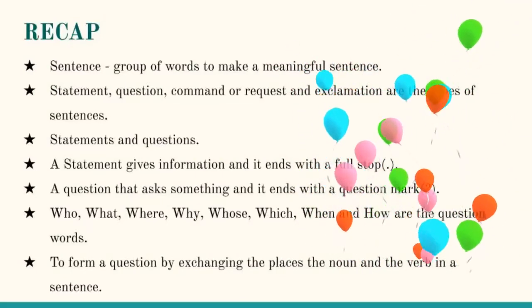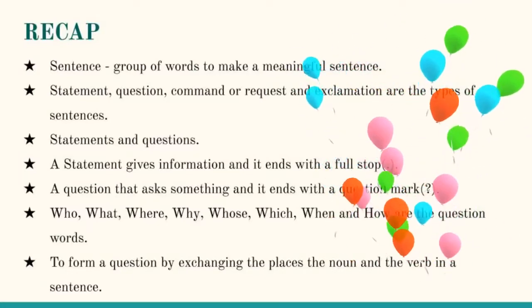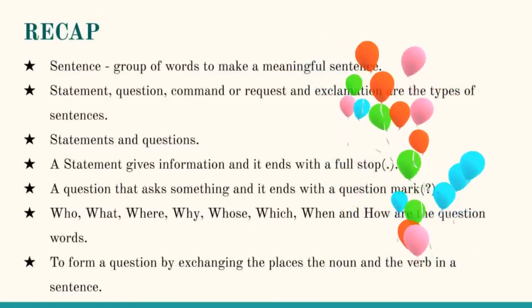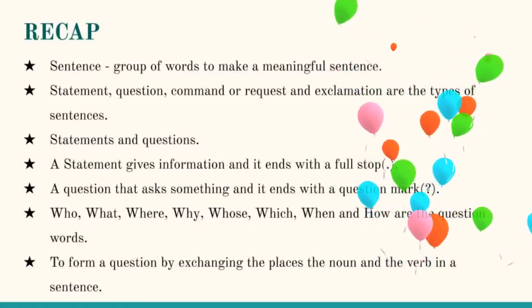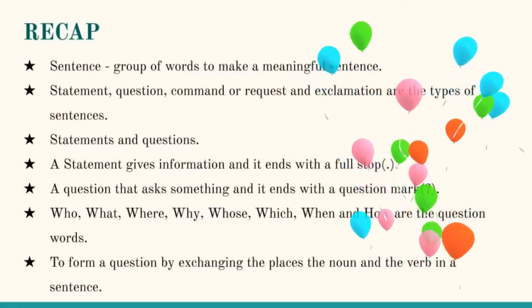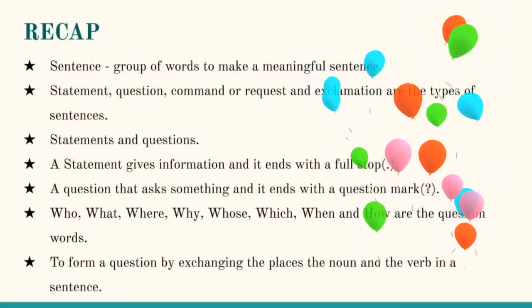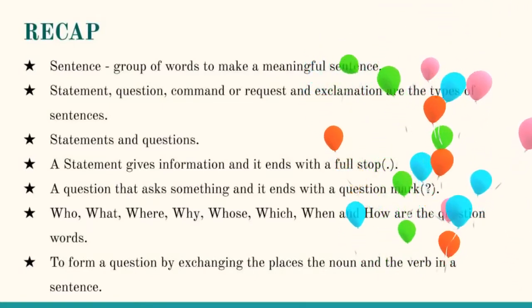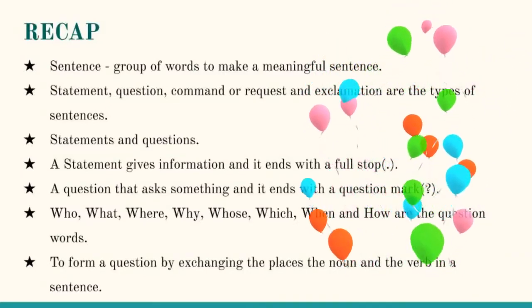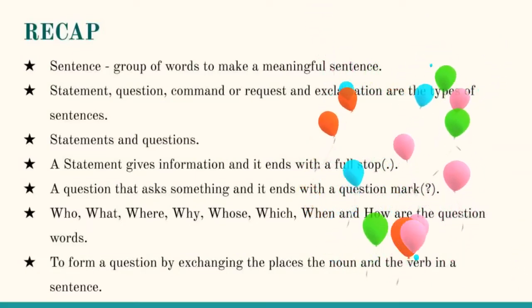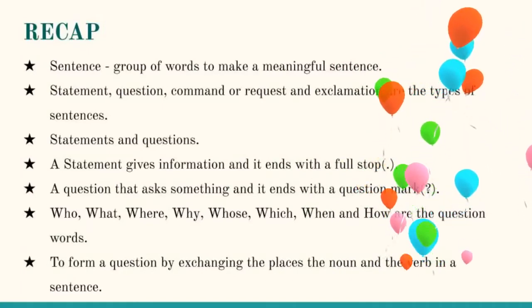Today we have seen the first two types of sentences, statements and questions. In the following lessons we are going to see the remaining sentences in detail. And then the fourth point is statement. Already, as I said, a statement is a sentence that gives information about universal facts, opinions, and ideas, and it always starts with a capital letter and ends with a full stop. It is also known as an assertive sentence or a declarative sentence.